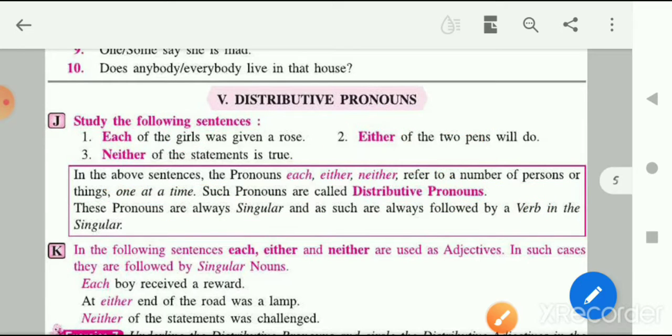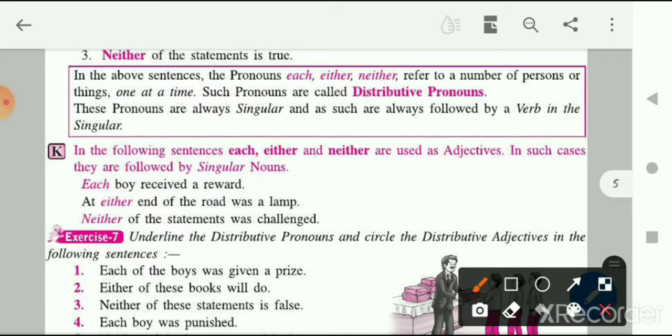Now let's move on. In the following sentences, each, either, neither are used as adjectives. Let's examine the sentences. Each boy received a reward. Each boy received a reward means every boy received a reward. In such cases they are followed by singular nouns.